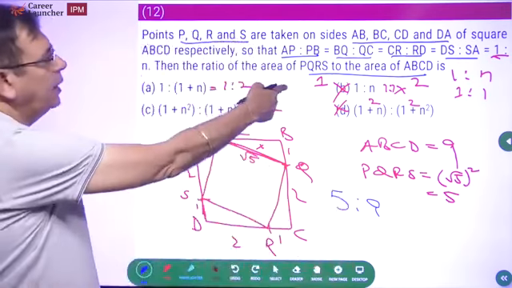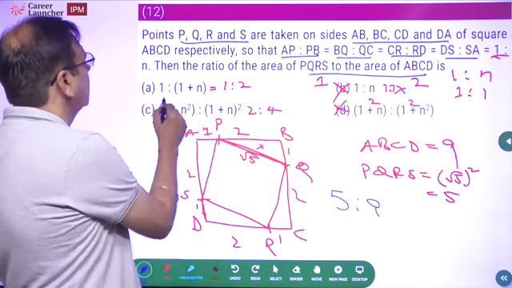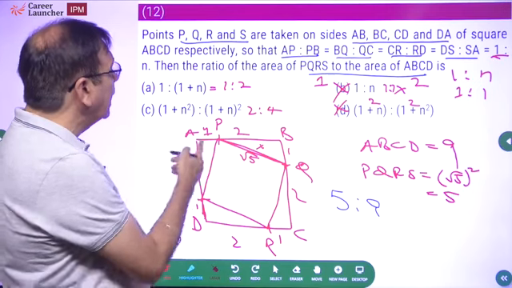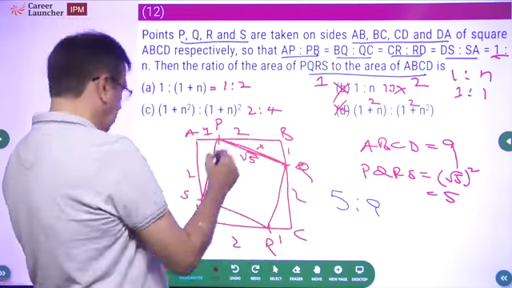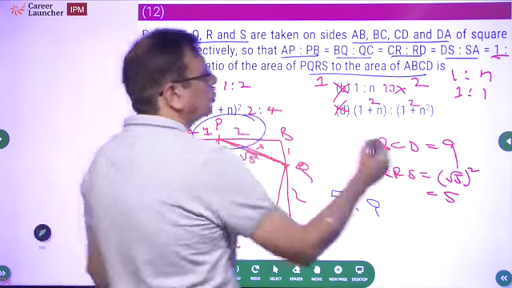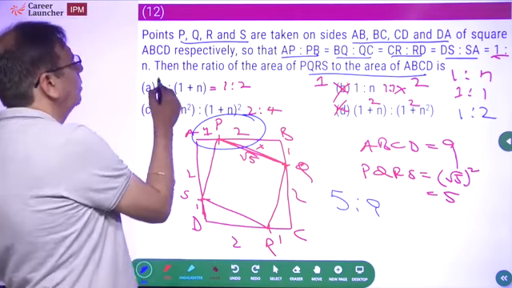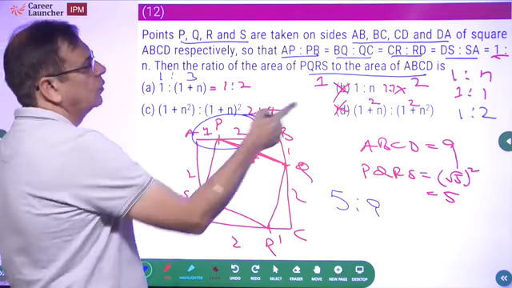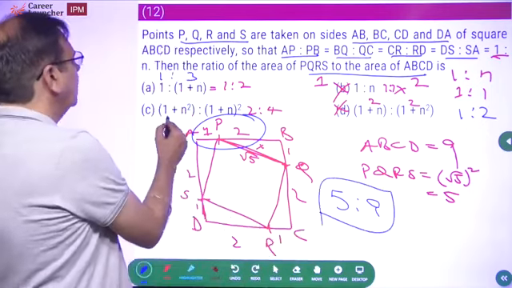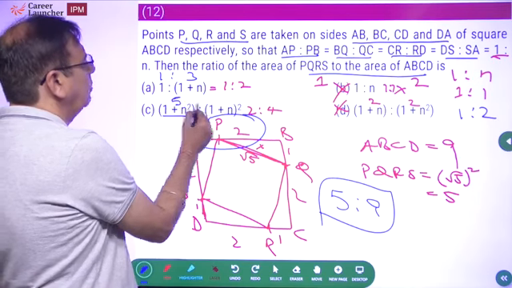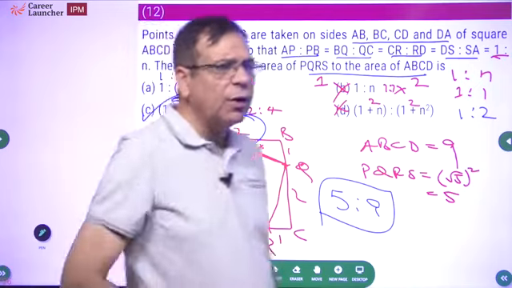We have eliminated choices B and D, so we'll forget about them. If I put n, what is n in this case equal to? What is 1 is to n in this case? 1 is to 2. Now it is 1 is to 2. If n is 2, what does it become? 1 is to 3. We want 5 is to 9. So if n is 2, what does this become? 2 squared is 4 and 1, 5. 2 plus 1, 3, squared, 9. Correct answer. So in 2 iterations we got the answer.